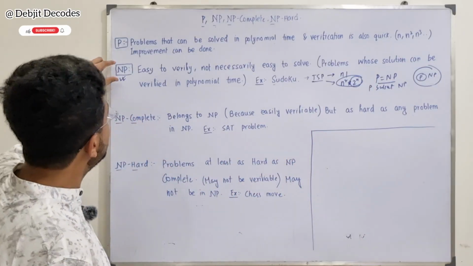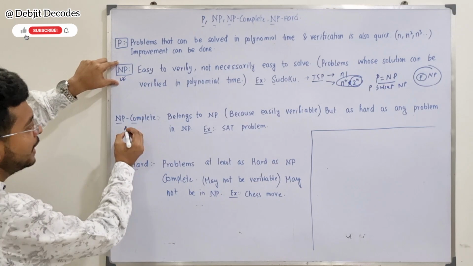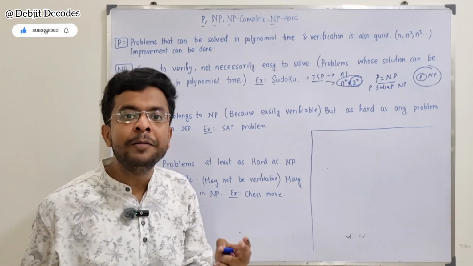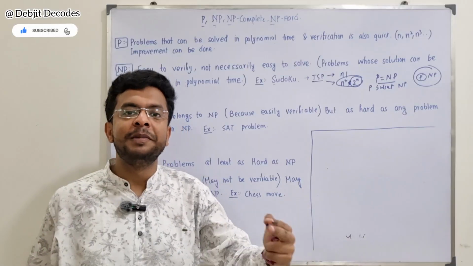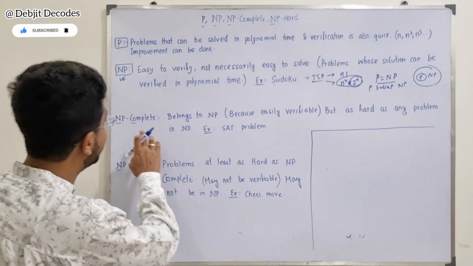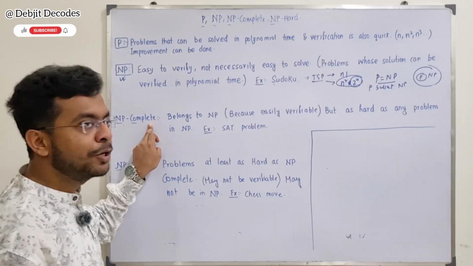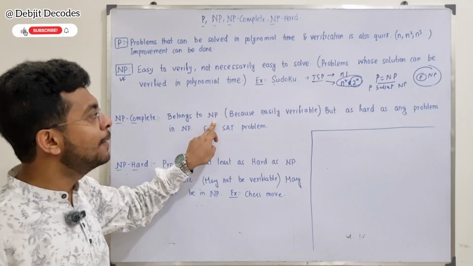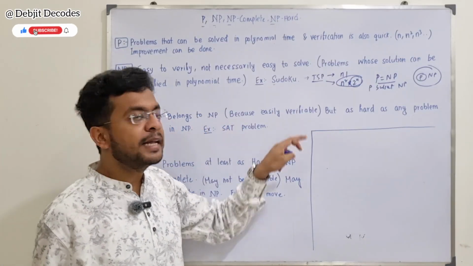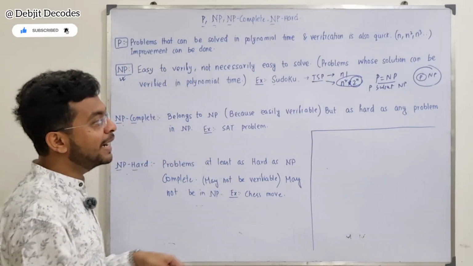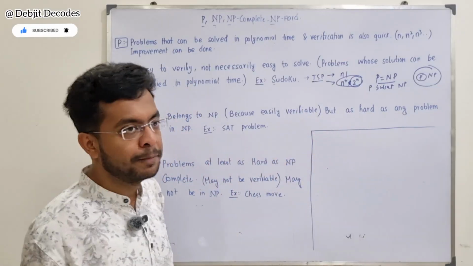Now there are two more variations of this NP. One is called NP complete, another is called NP hard. That is, non-deterministic polynomial complete and non-deterministic polynomial hard. What is the meaning of NP complete? It is saying that this particular set of problems belongs to NP because these are easily verifiable. We can easily verify NP complete problems as well. But it is as hard as any problem in NP.